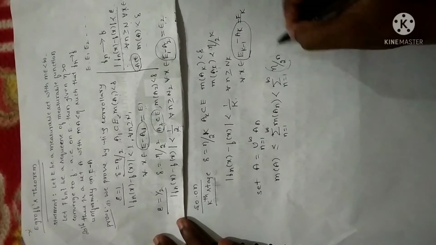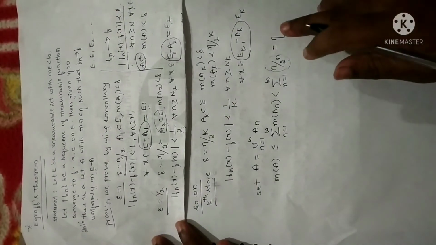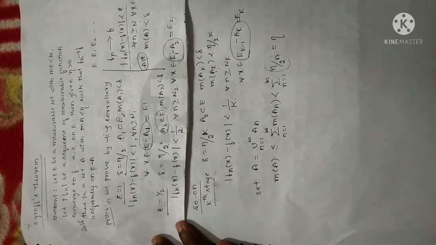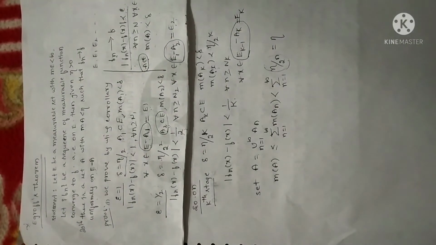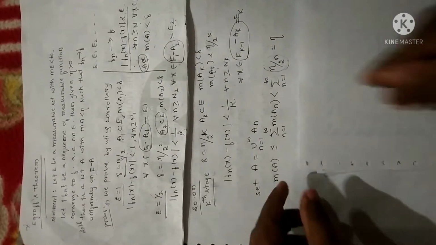Now I can write the summation of eta divided by 2 power of n directly as eta. Why? Because I have already simplified such kind of problems in so many theorems. Anyhow, I am not going to repeat the same for all. Just here I am going to simplify.